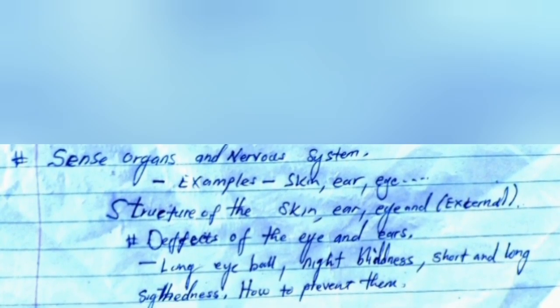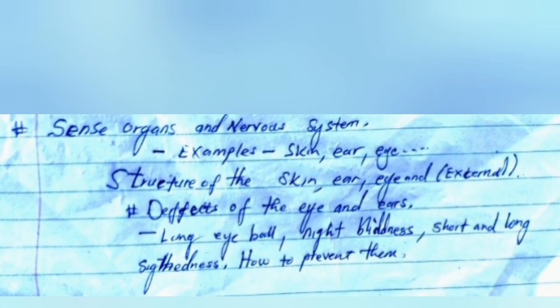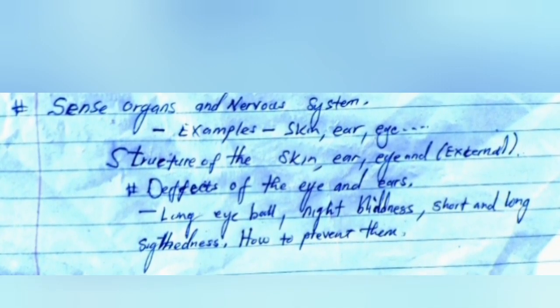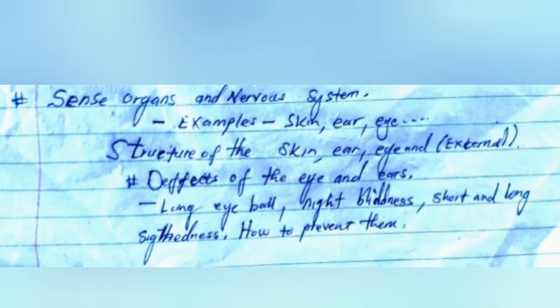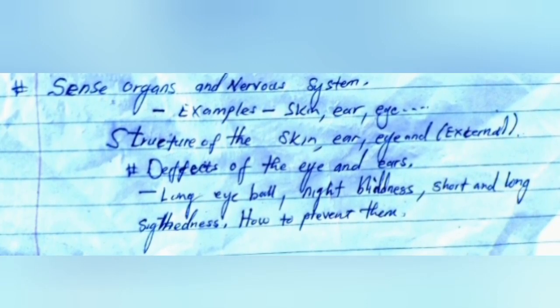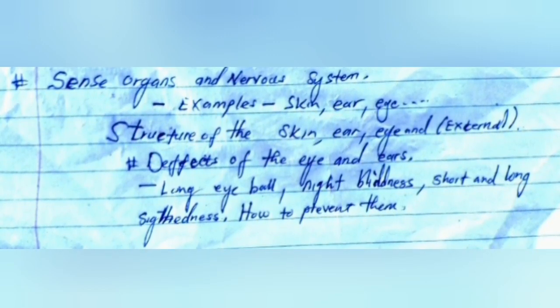Another topic is the sense organs and the nervous system. Okay, the sense organs and nervous system are likely to come in your paper. The first thing, you are going to talk of examples of sense organs in living organisms like humans. The first ones are the skin, the ear, and also the eye. Apart from that, you can talk of different sense organs and the stimuli that they respond to: the skin can respond to temperature and also chemicals. The ear can respond to sound, and the eye can respond to light.